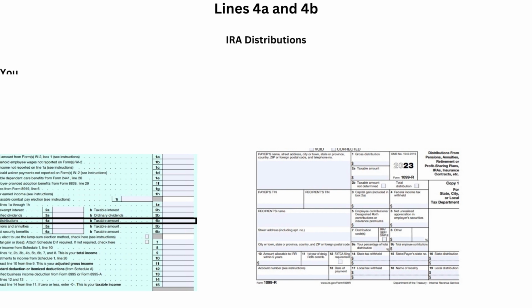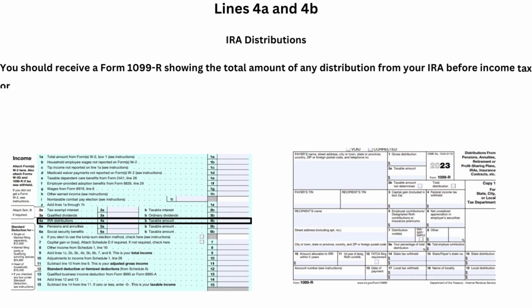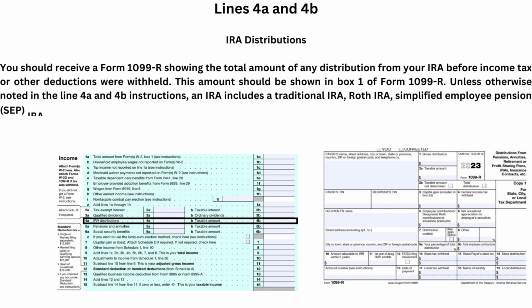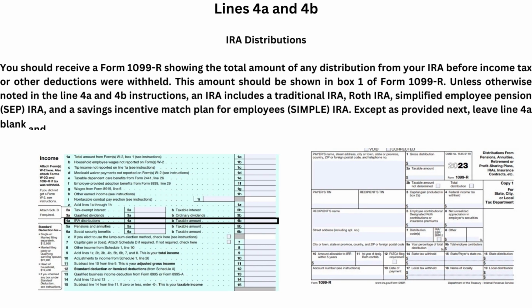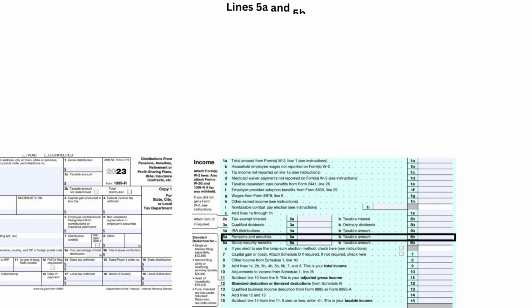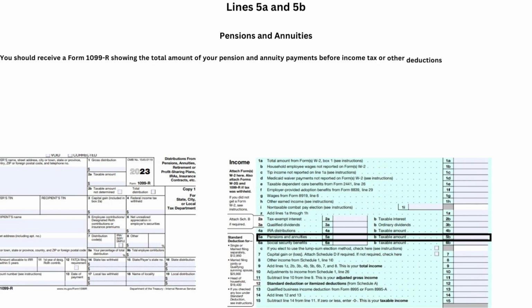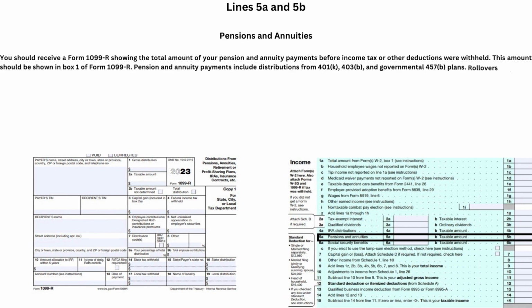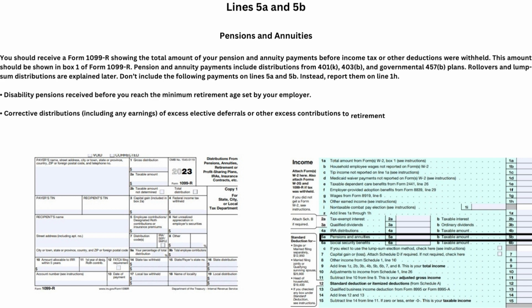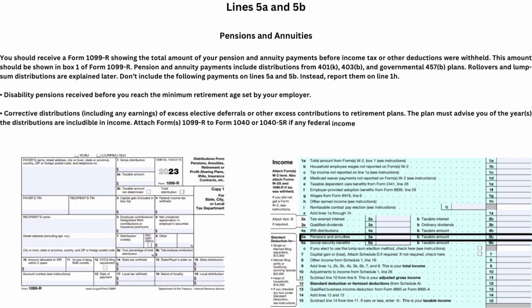Lines 4A and 4B. IRA distributions should be received on Form 1099-R, showing the total amount of any distribution from your IRA before income tax or other deductions were withheld. Lines 5A and 5B. Pensions and annuities should be received on a Form 1099-R, showing the total amount of your pension and annuity payments before income tax or other deductions were withheld.